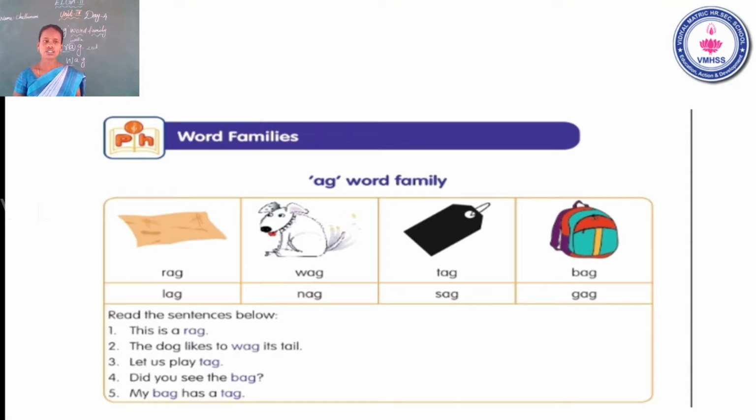Next, see the sentences, students. Now I read the sentences. Listen carefully. Next, you will find the -ag word families. Now I read the first sentence. This is a rat. Second sentence. The dog likes to wag its tail. Okay, wag means to move side to side. The dog likes to wag its tail.